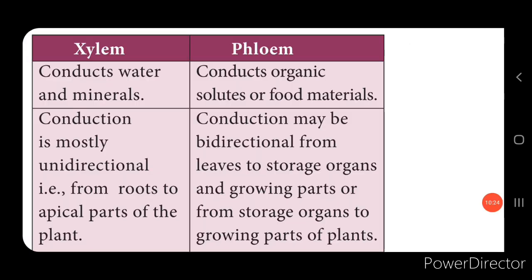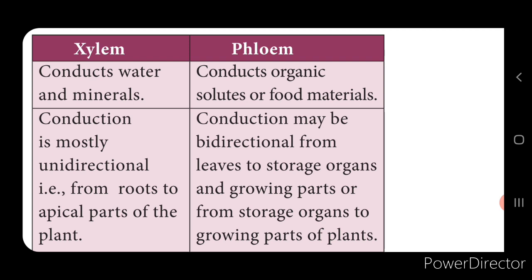Next, we'll see the difference between the xylem and the phloem. This is a very, very important question. The xylem conducts water and minerals, as I said earlier, isn't it? Phloem transports the food material. The conduction of water in the xylem is unidirectional because the water from the roots is transported to the upper part of the plant. The food material that is transported from the leaves to the different parts of the plant is bi-directional, both in the upward direction and also in the downward direction.